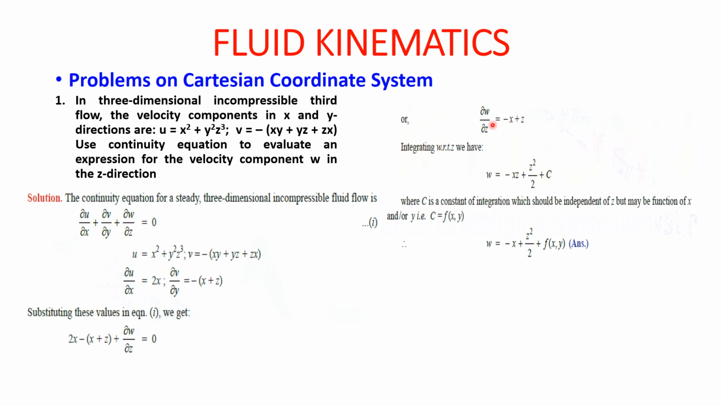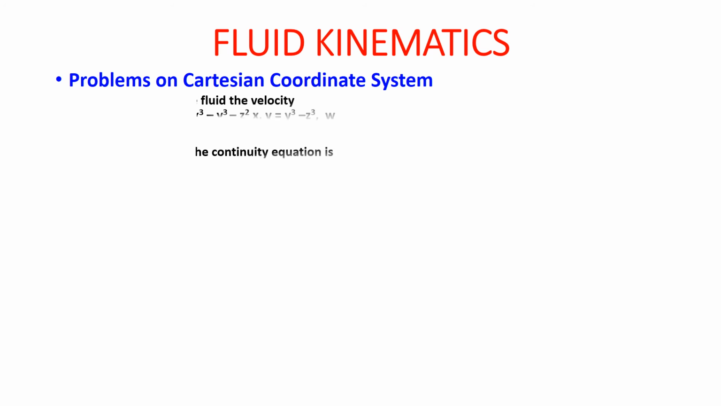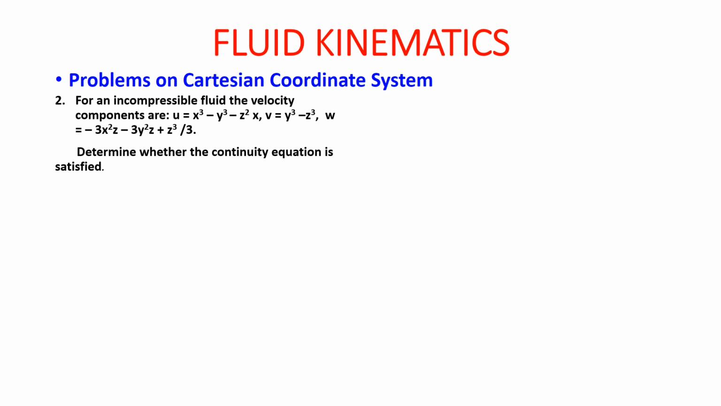So what we have to find, guys, is w. For finding this w, integrating with respect to z, we get w equal to minus xz plus z square by 2 plus c, where c is the constant of integration and therefore it will be a function of x and y. So w will be equal to minus xz plus z square by 2 plus f of x, y. That will be the final equation. Going for problem number 2.